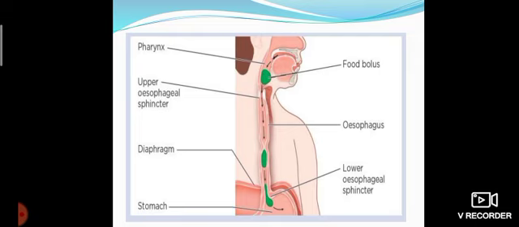In the mouth, one associated gland is also present, that is called the salivary gland. The salivary gland secretes the digestive juice saliva. This saliva contains an enzyme called salivary amylase. This enzyme breaks down the complex substance starch into maltose. Starch is a carbohydrate compound. This starch is broken down by the enzyme salivary amylase and it is converted into a disaccharide called maltose.